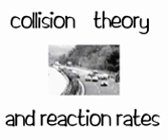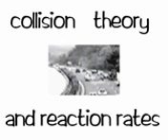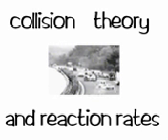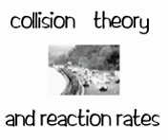Okay, we're going to look at collision theory and reaction rates, but we're going to use a metaphor of collisions on the road to help us explain what happens in a chemical reaction. The video we're looking at here is a number of vehicles on the road having collisions at high speed. So we'll use that as our metaphor.